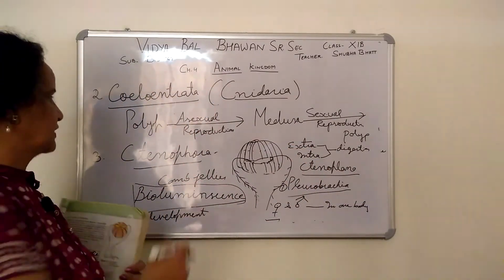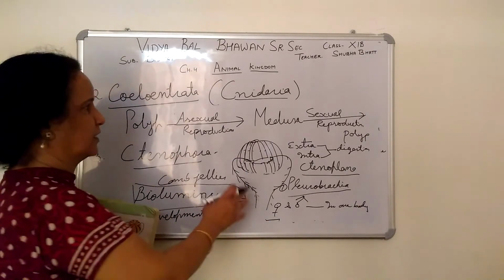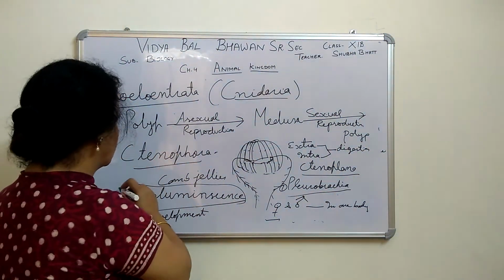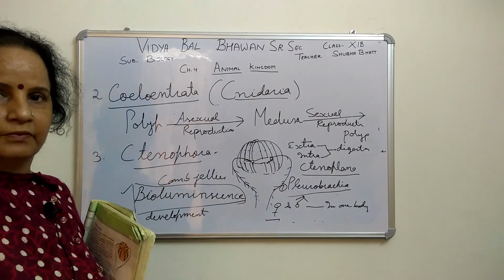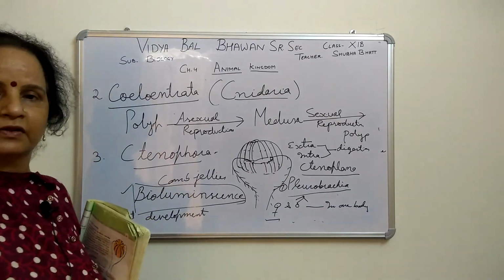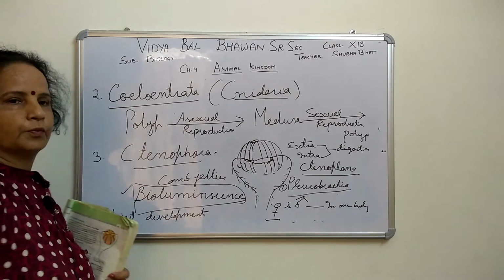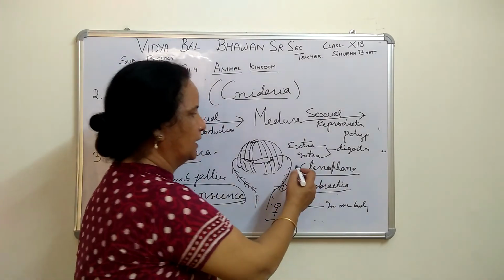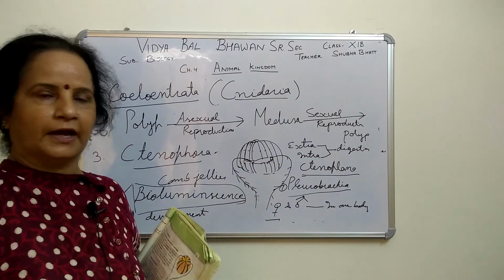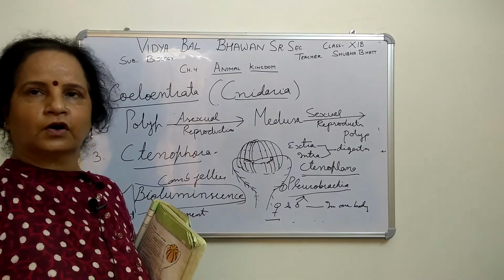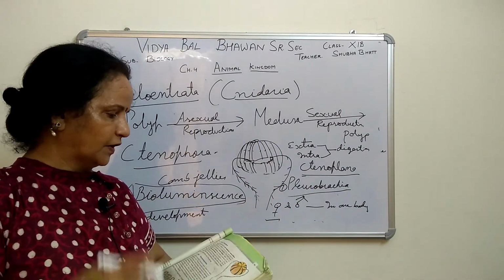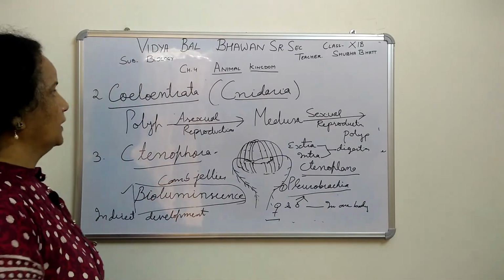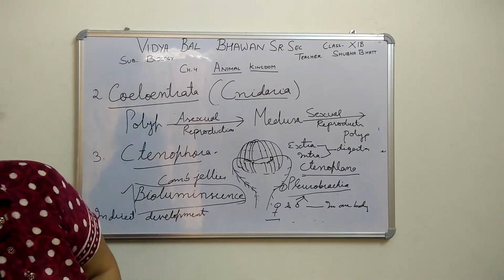Very small, and most of the characteristics are similar to coelenterates, but because of the special characteristic of luminescence, we are putting it in this group, Ctenophora. So the 2 examples are given there, Pleurobrachia and Ctenoplana, right? Generally this is called comb jellies. That is a common name, comb jellies or sea walnuts.